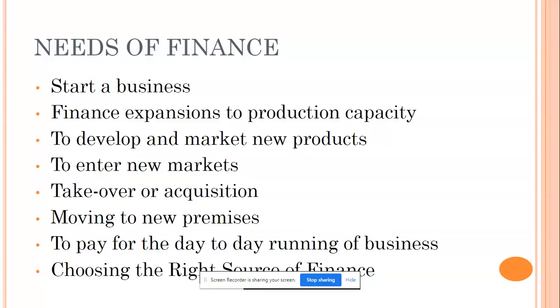So every business needs to think about their future, correct? Not about past. Past they can use to see where they got their own traps. But future business is a blueprint of the activity which is going to happen, correct? That is why finance is highly needed in any business. Okay, finance to start a business. Yes, to start a business, you should have money and you should have a plan about where the money is coming from and how you are going to invest in different avenues and how you are going to reap the benefits. That is return on investment.